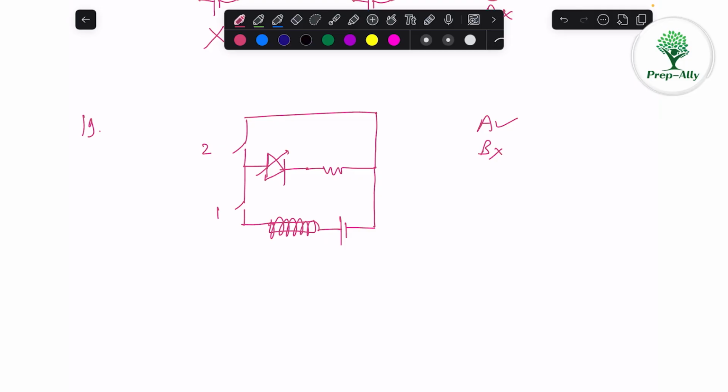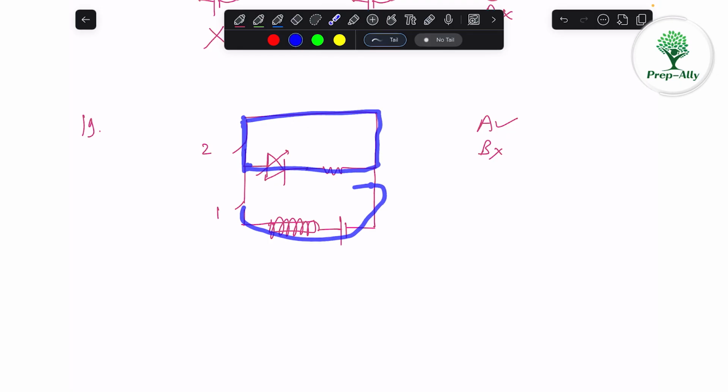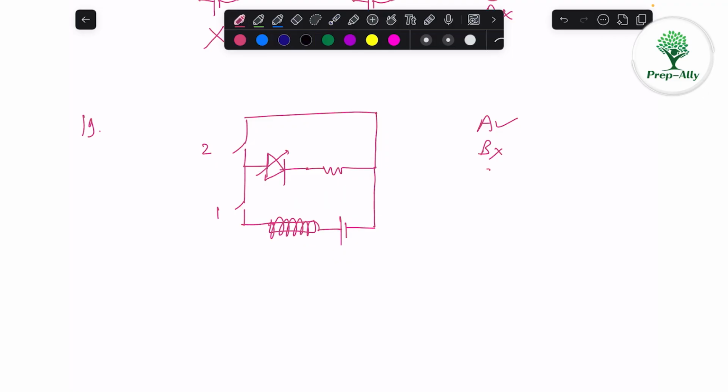C option says that switch 1 is off and switch 2 is on. So switch 1 is off, so basically this is completely disconnected. No current will flow. That means in C option, the electromagnet won't even have magnetic properties because no current is flowing. Switch 1 is off and switch 2 is on, so it will be like this circuit.